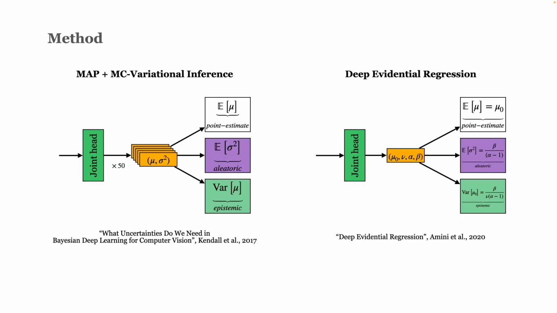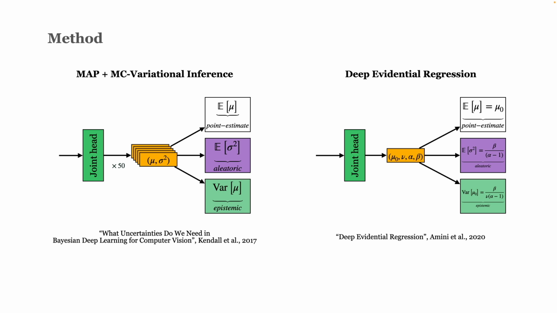The first of our approaches combines maximum a posteriori estimation with variational inference. Here, we estimate the parameters of a Gaussian, but we resample the final layers of the model 50 times with intermittent dropout at inference time. The mean of the predicted means is the point estimate of a given joint coordinate. The mean of the predicted variance is the aleatoric component, and the variance of the predicted means is the epistemic component, comparable to disagreement of the submodels induced by variational dropout.